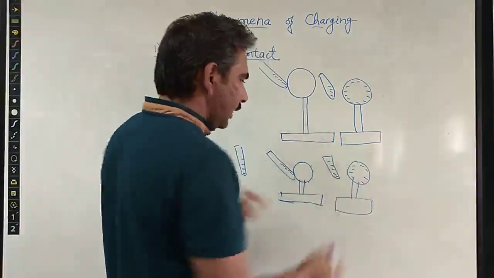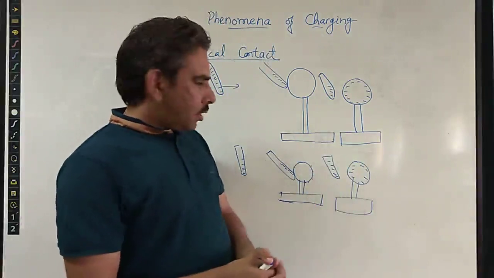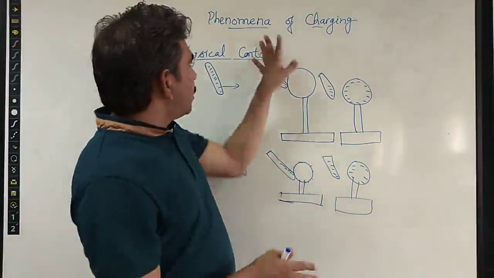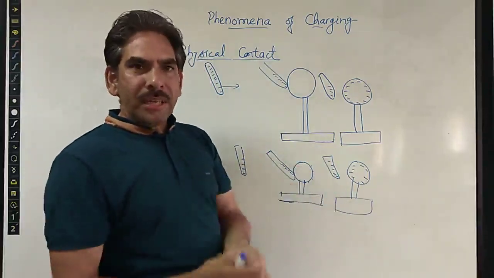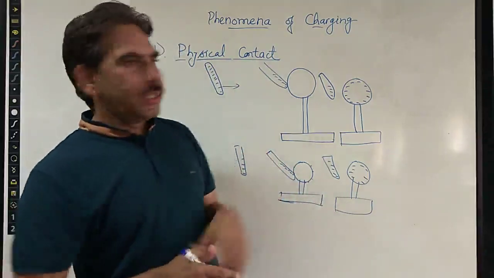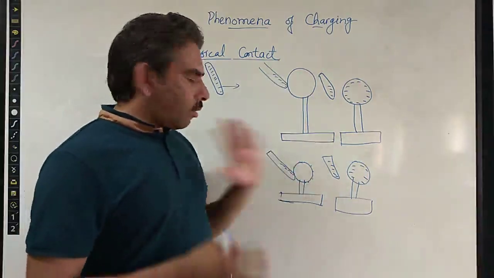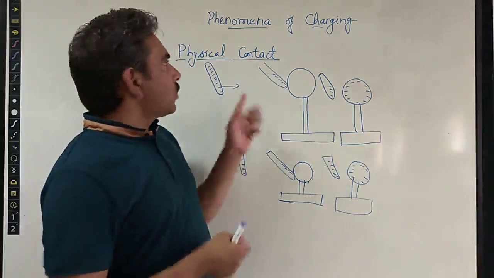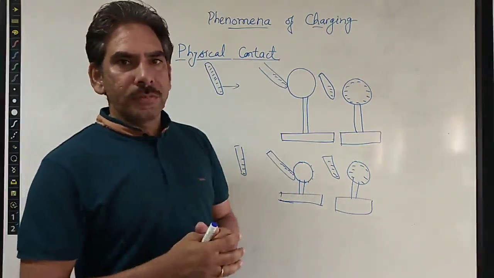because all the electrons are of a similar kind in their charge, so they repel each other and lie over the surface. So this is the first phenomenon of charging of any substance or any particle. This is the process of physical contact, in which charging takes place of metallic conductors or non-metallic conductors. In the next video, we will talk about charging by the frictional process, by the process of friction. Thank you.